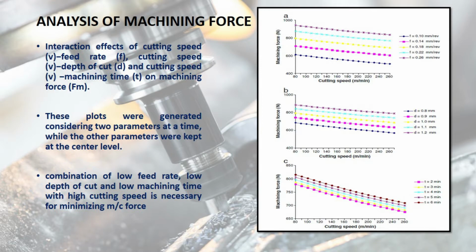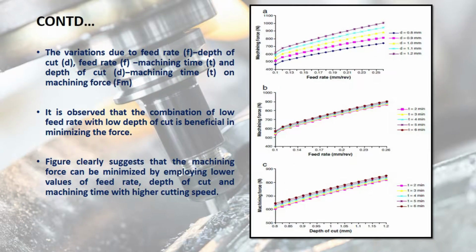Now we see the variation of machining force with cutting speed at different values of machining time. You can see that it is found to be similar with the other natures, but it exhibits slightly non-linear behavior. So we can conclude by saying that the combination of low feed rate, low depth of cut and low machining time with high cutting speed is necessary for minimizing the machining force. Let's move on to the next slide.